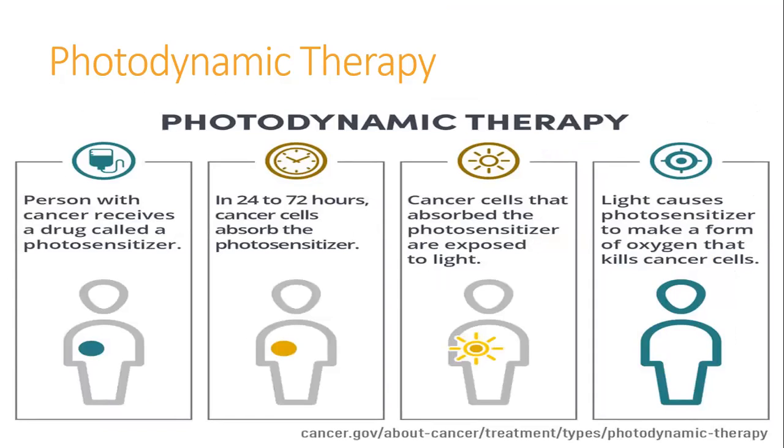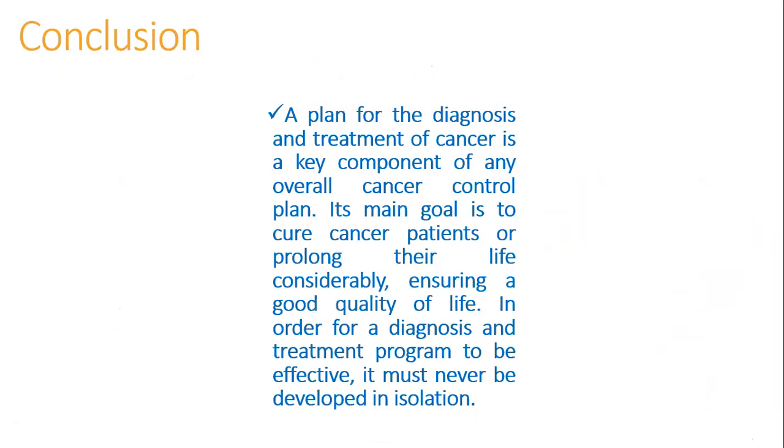Photodynamic therapy: persons with cancer receive a drug called a photosensitizer, and within 24 to 72 hours, cancer cells absorb the photosensitizer. Cancer cells that absorb the photosensitizer are exposed to light. Light causes the photosensitizer to make a form of oxygen that kills the cancer cell. These are all the procedures of photodynamic therapy.